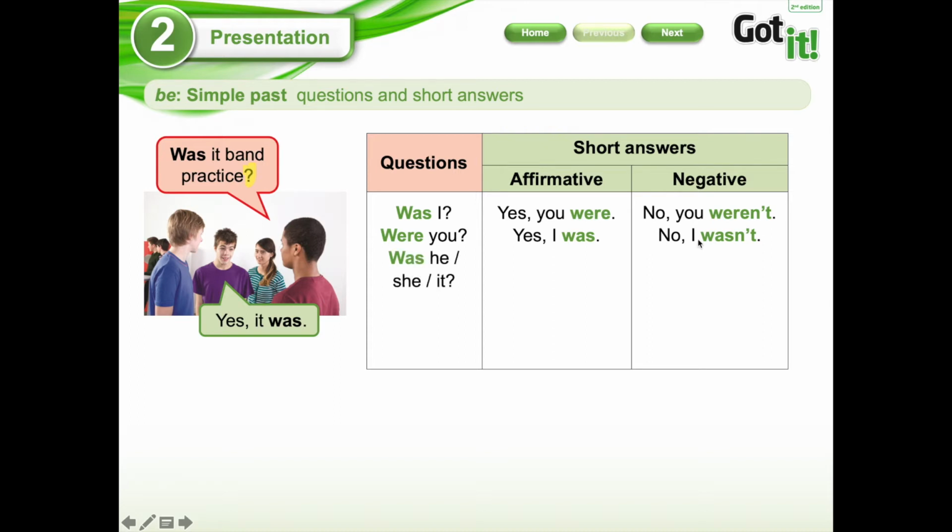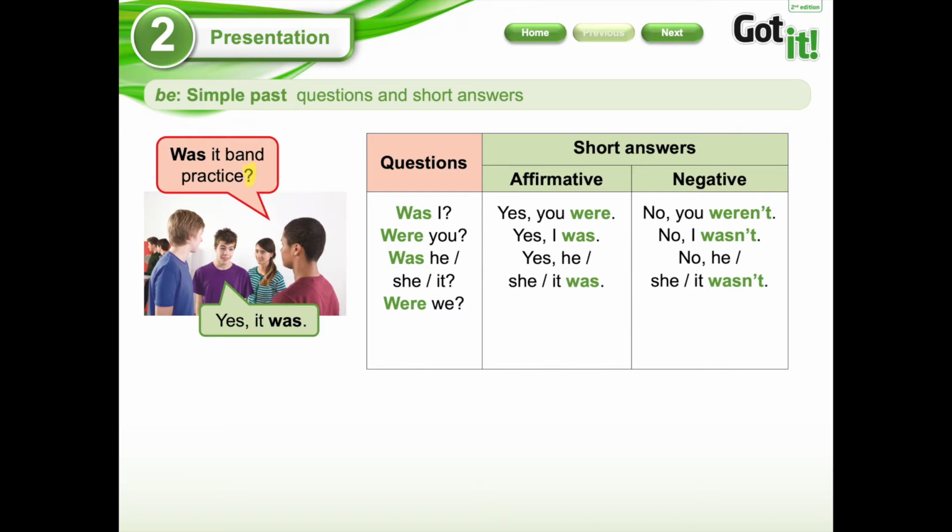Then we have was, he, she, and it. And the possible answers are yes, he was, or yes, she was, or yes, it was. And the negative answers are no, he wasn't, no, she wasn't, or no, it wasn't. Then we have this, were we, in the plural form.